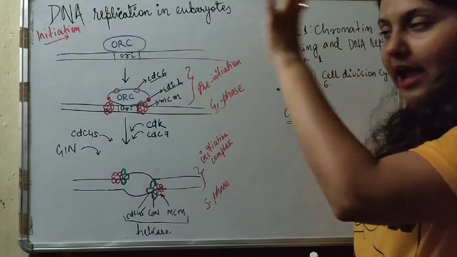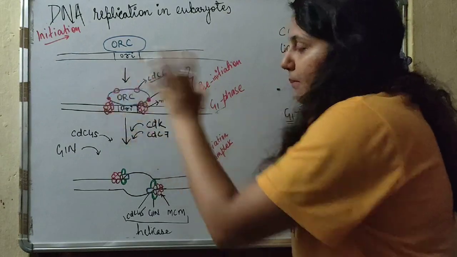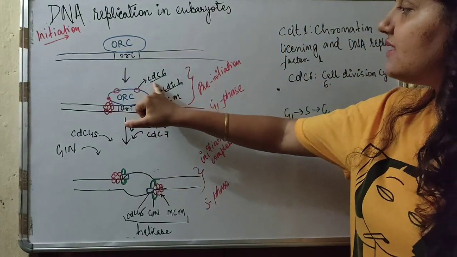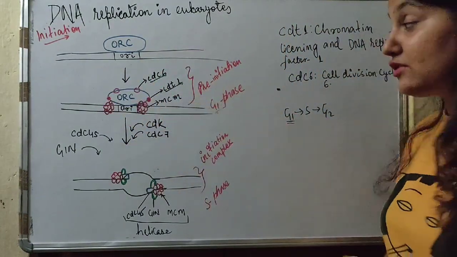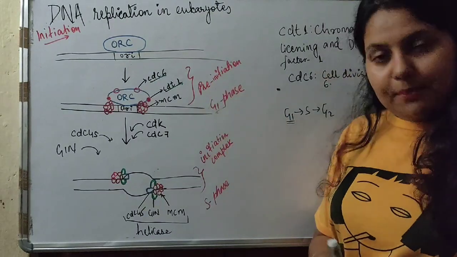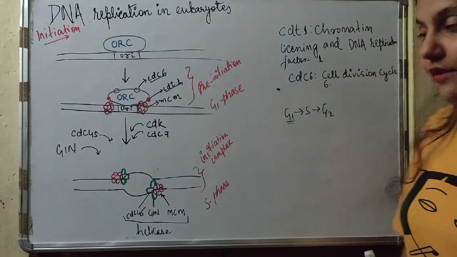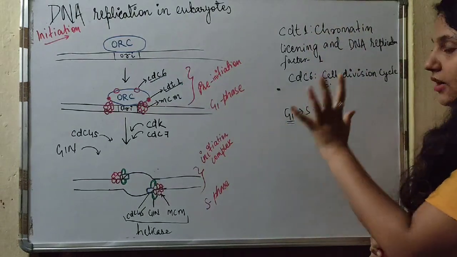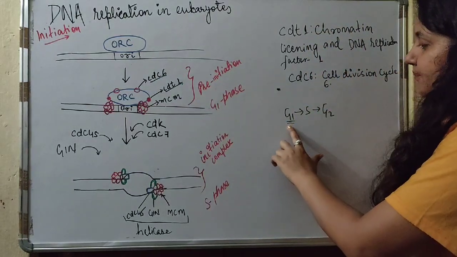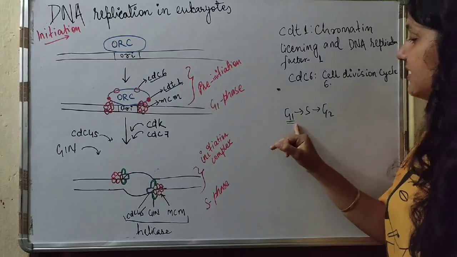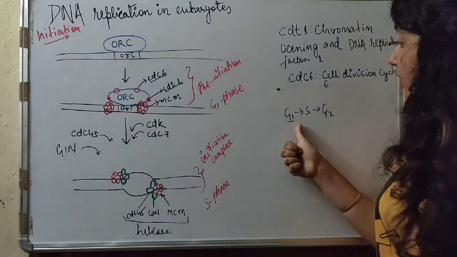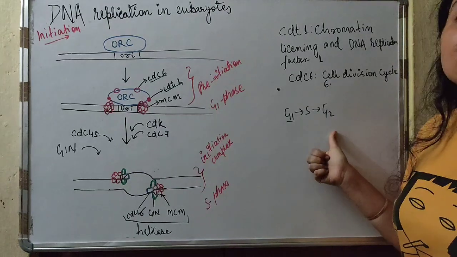Prior to that, the complex of CDC6, CDT1 and MCM is known as the pre-initiation complex, and this complex is formed in the G1 phase itself. We know that the resting phase of the cell cycle is divided into G1 phase, S phase and G2 phase.